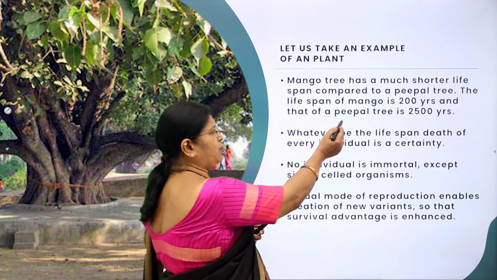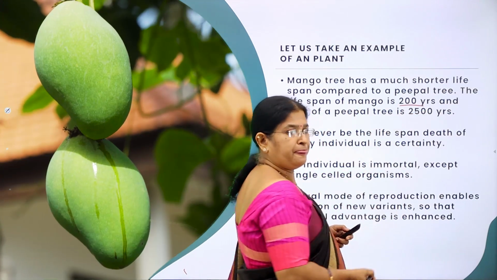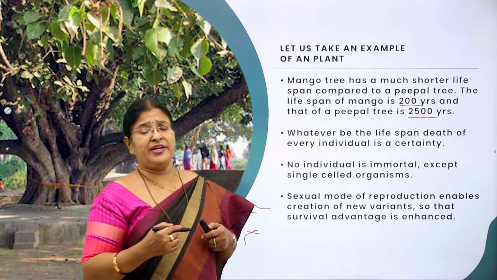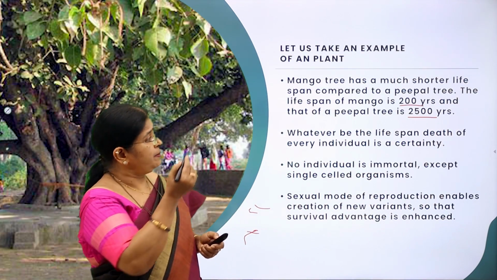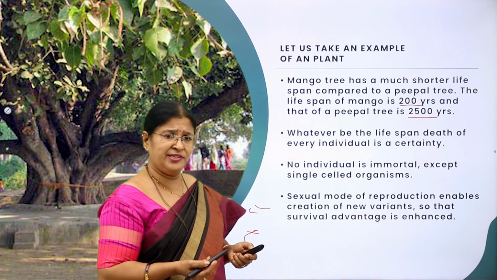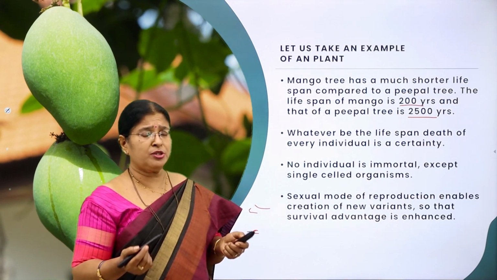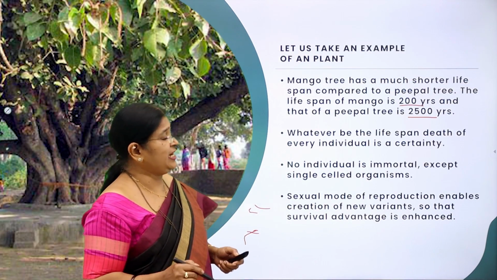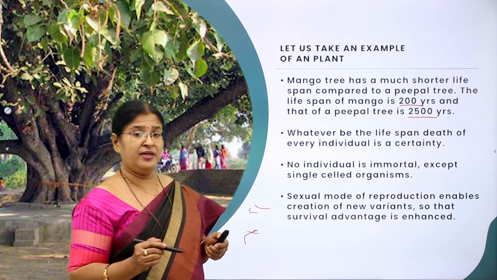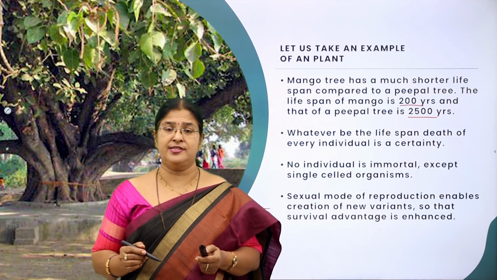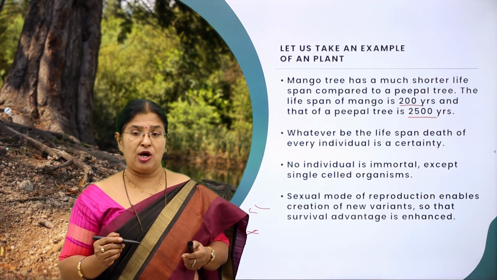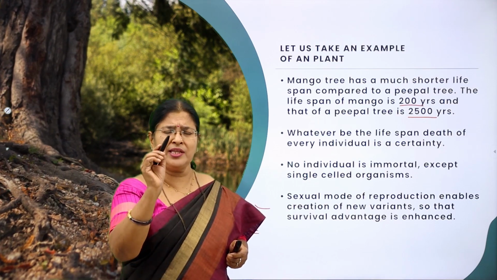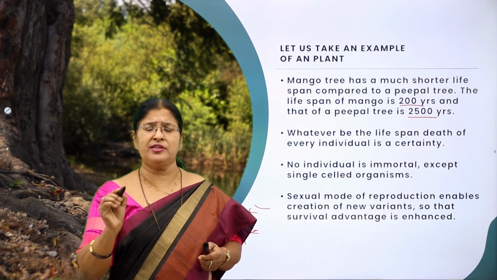The lifespan of a mango is 200 years and that of a peepal tree is 2500 years. I am definitely surprised. Are you not? When you look at both the trees, both are of the same size, both bear green leaves, but the mango tree bears fruits, the peepal tree doesn't bear fruits, but still there's a lot of difference in the lifespan. The lifespan of a mango is 200 years and that of a peepal tree is 2500 years.